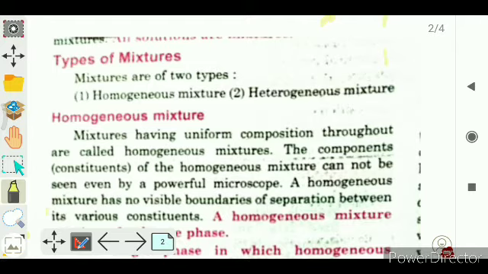It means the components cannot be seen separately. How?